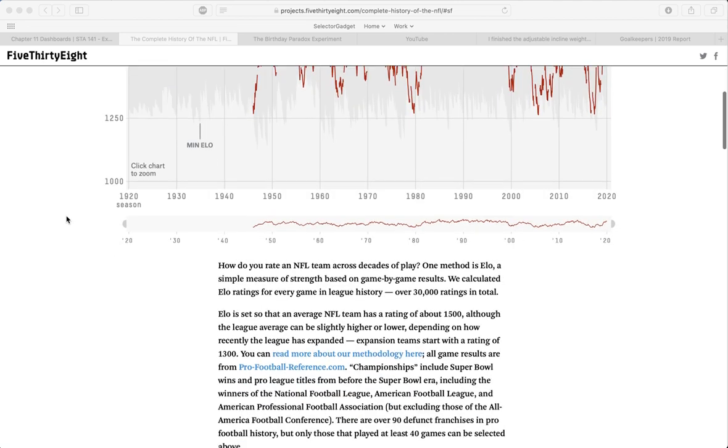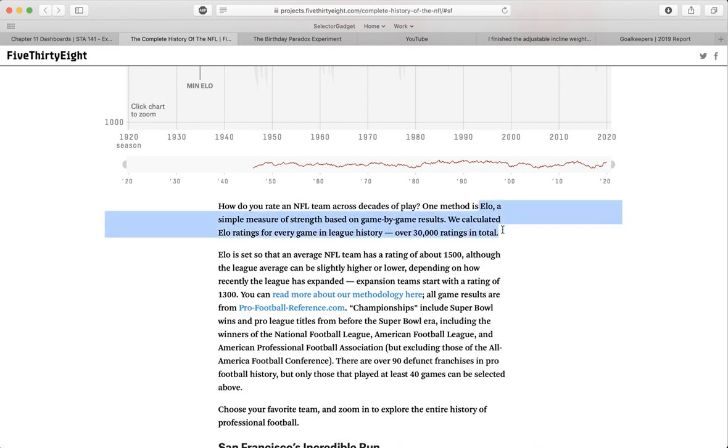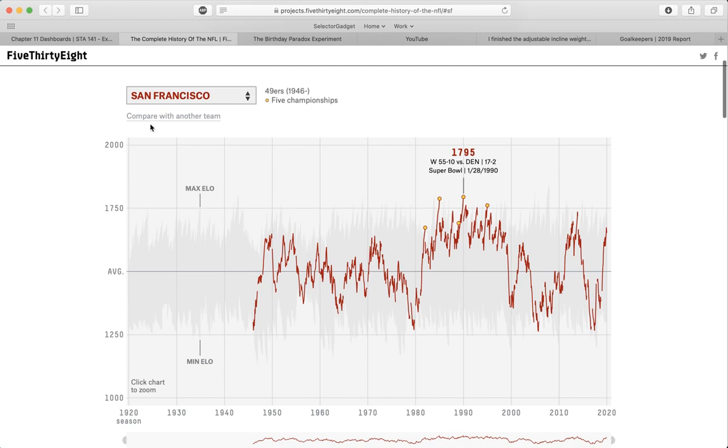One way that we're going to do this is something called an ELO, which is a simple measure of strength based on game by game results. They calculated the ELO ratings for every game in league history. And using that, they can also then get the team ELO rating over the course of a season. And this graph that we have up here is the graph of the San Francisco 49ers.